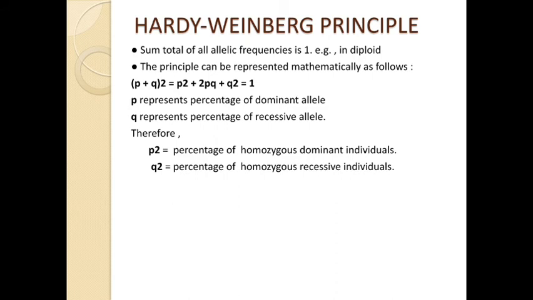That means if you are writing brown color as small b small b, then they are homozygous recessive individuals, having pure brown color. So my dear students, about homozygous dominant and homozygous recessive we will learn in the chapter on genetics, and at that time the thing will be more clear. For the time being, just consider that homozygous dominant means completely dominant character, and homozygous recessive means it is totally recessive.